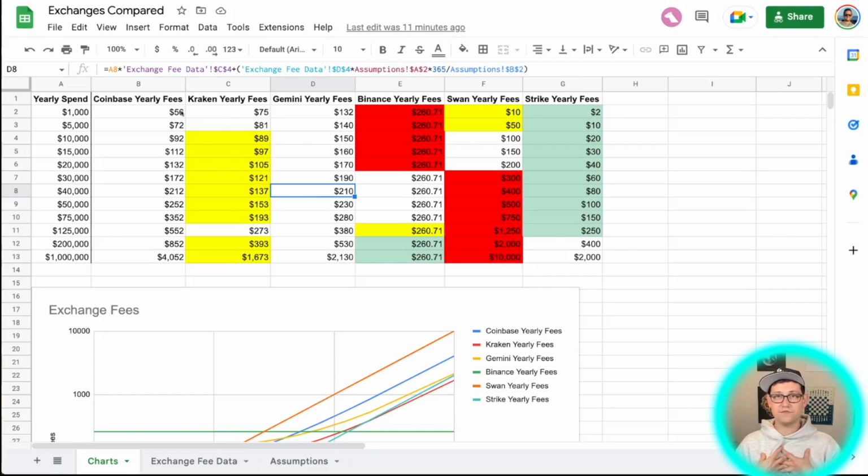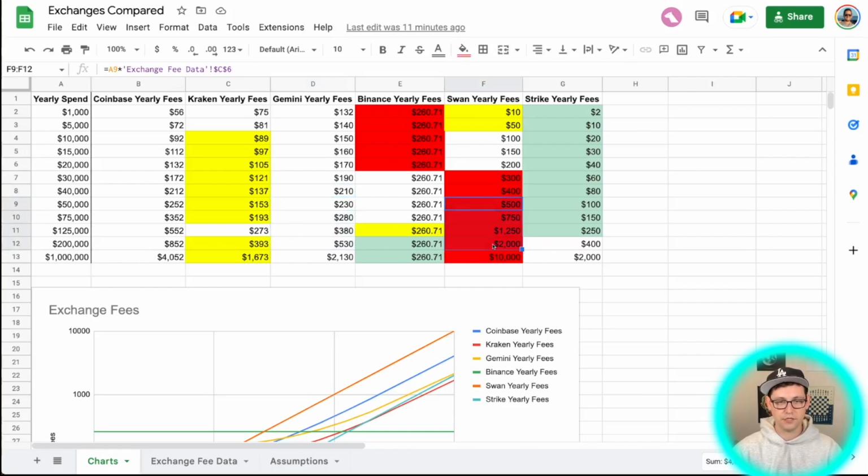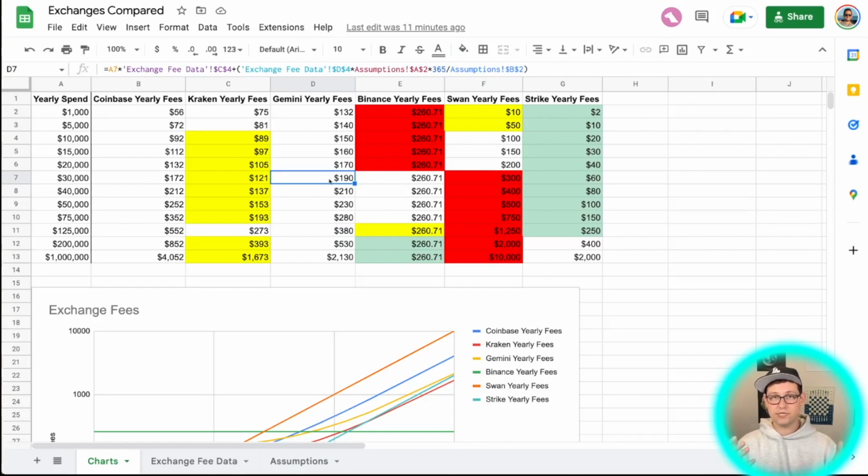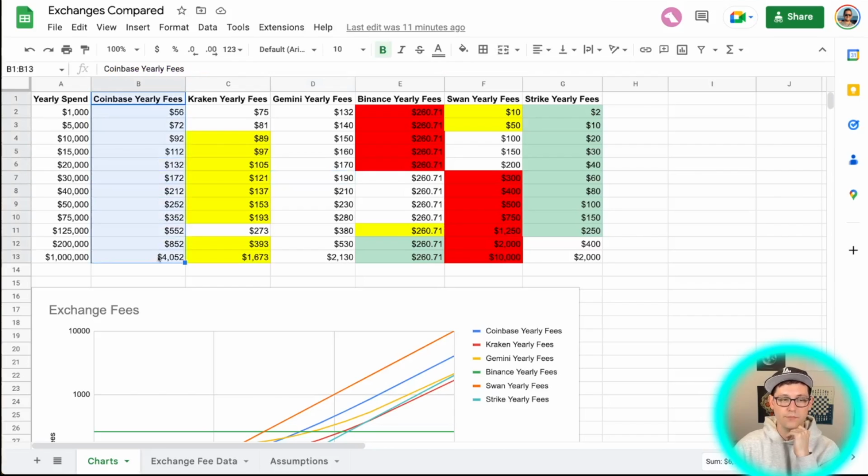I personally think it's very hard to not use these exchanges. They're very, very convenient and they're much less expensive than using something like Swan if you're spending lots of money every year. However, there is obviously a ton of risk, as we've seen with FTX, in using these different exchanges. And so I think if you are going to use an exchange, you definitely should look into setting up automatic withdrawals using the API. And so really my strategy will be automatic withdrawals, Coinbase dollar cost averaging, and then larger spot buys either directly from my paycheck or just whenever I get the money over on Strike.